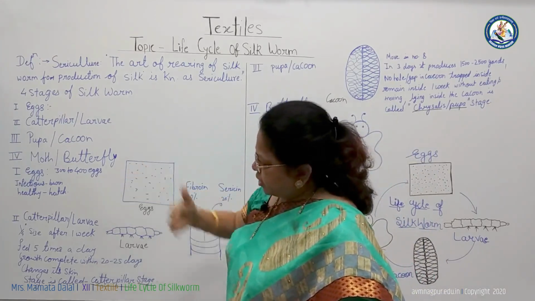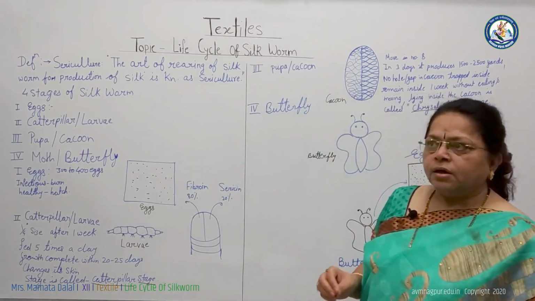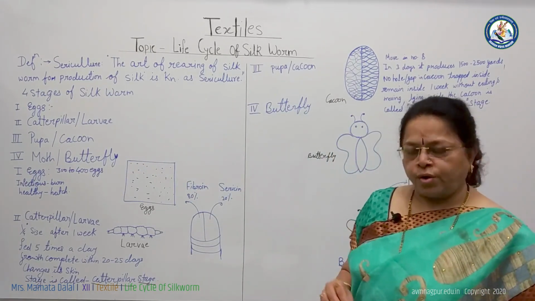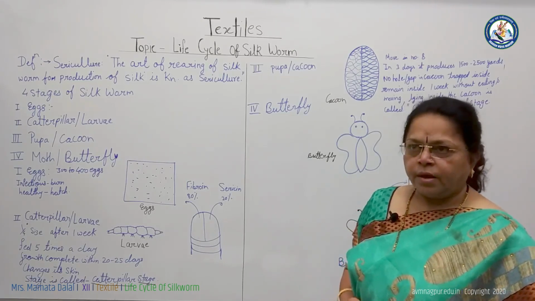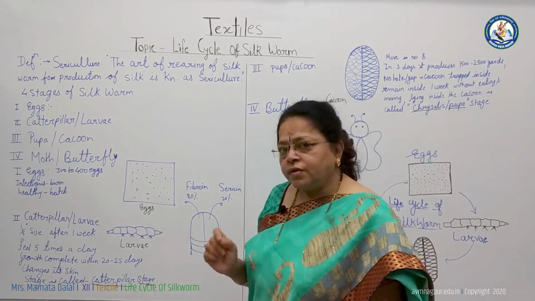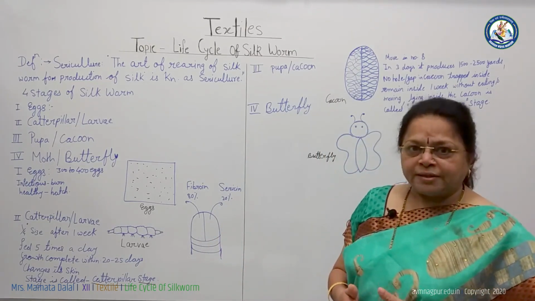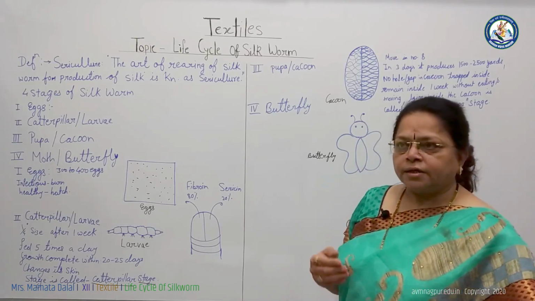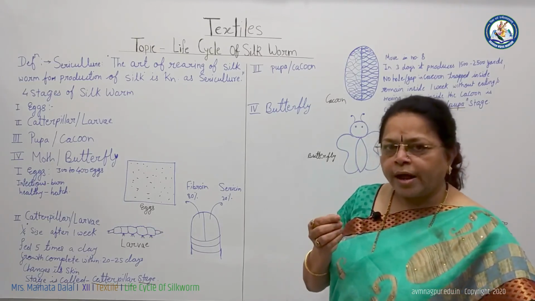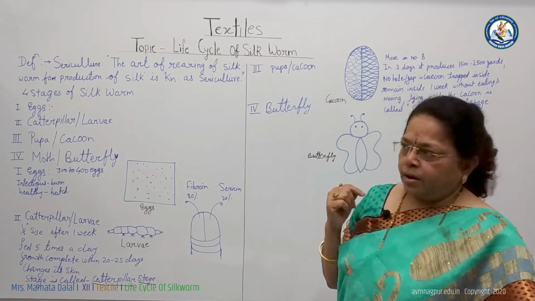The first stage is eggs. The female lays about 300 to 400 eggs at a time, and after that it dies. The size of the egg is like poppy seeds, in common language khaskhas, or the tip of a pin.